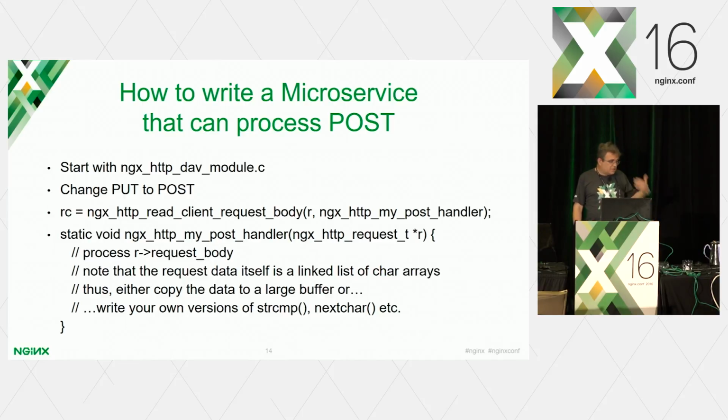So now I'm actually going to show you actual source code, so there may be some people who are interested in that, and you can start to write your own microservice tomorrow based on this. I'm giving you a recipe here. You start with the NGINX HTTP DAV module, and it's based on PUT. But PUT and POST are essentially, other than the nomenclature and the semantics, the same. So you change the PUT to POST, and you've got somebody who's listening on POST.